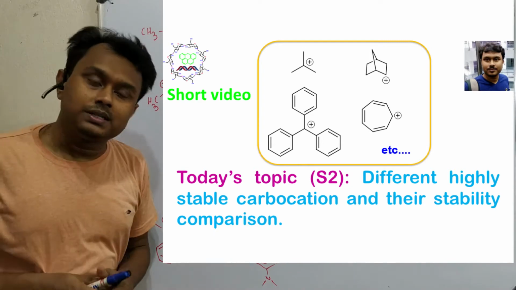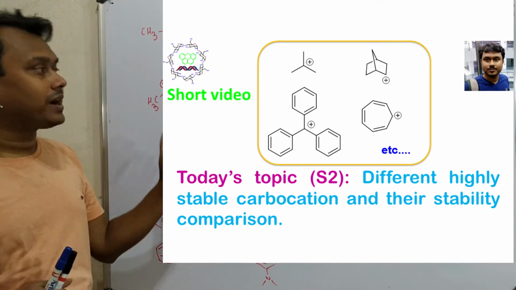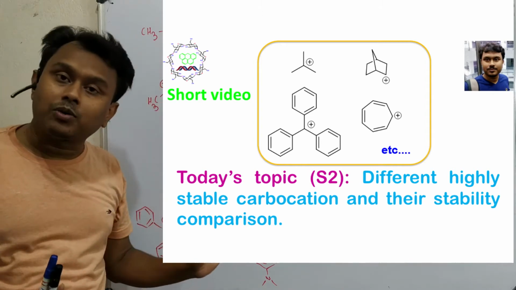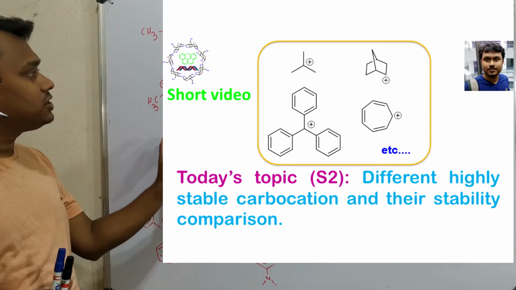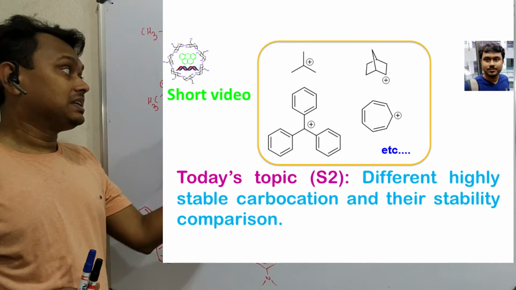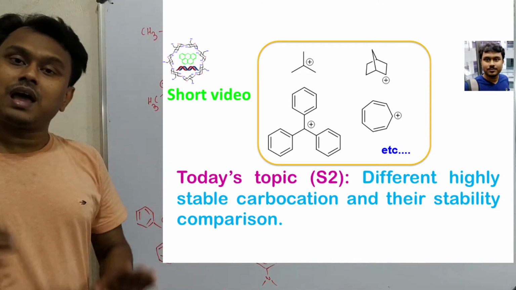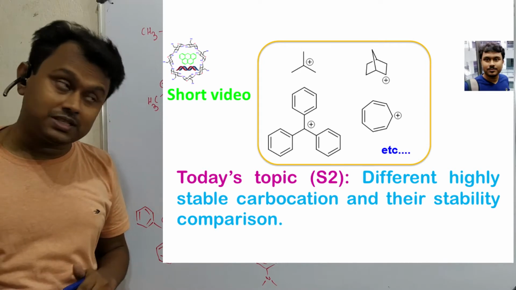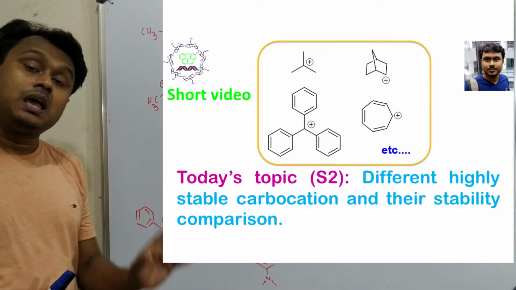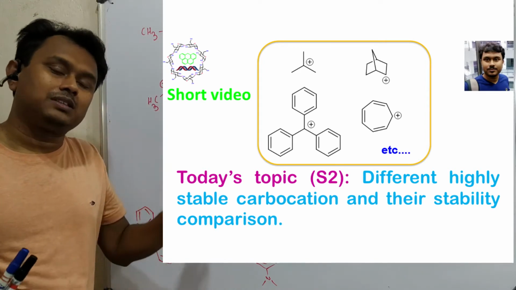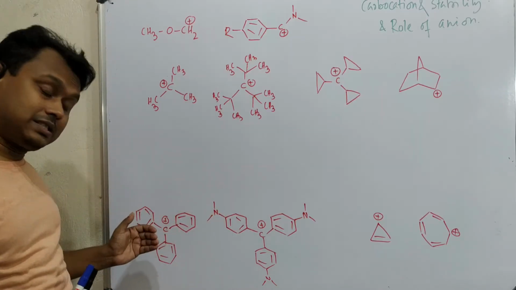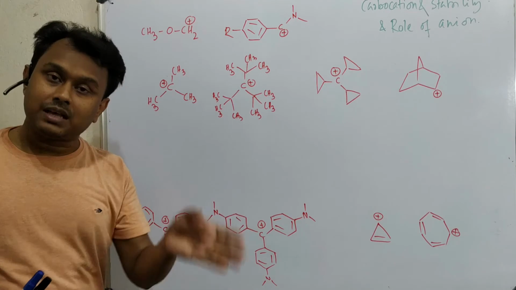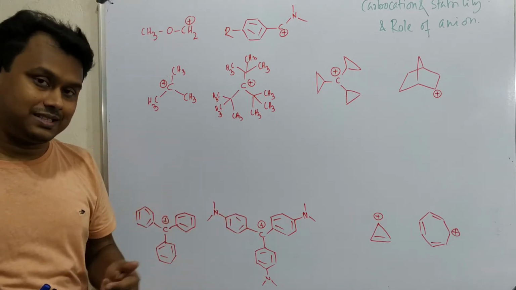So today we will discuss a comparative study of carbocations. Better to say, they are all highly stable carbocations. In this video I suggest you please remember the structure of these carbocations and why they are stable, because carbocations are generally not very stable species, but these are very stable. What are the factors responsible for their stability? You will find mainly plus I, plus R, hyperconjugation, aromaticity.